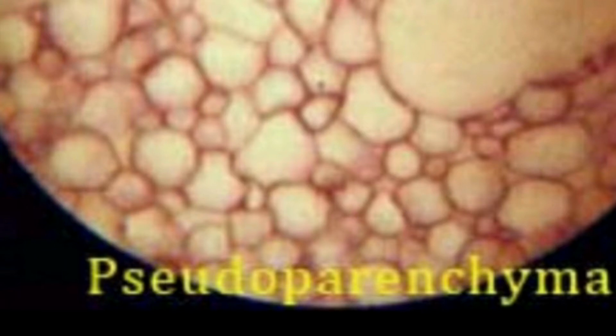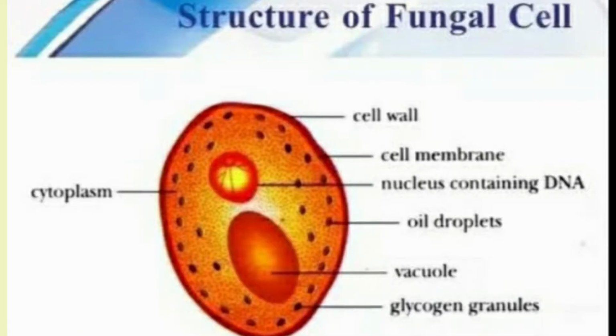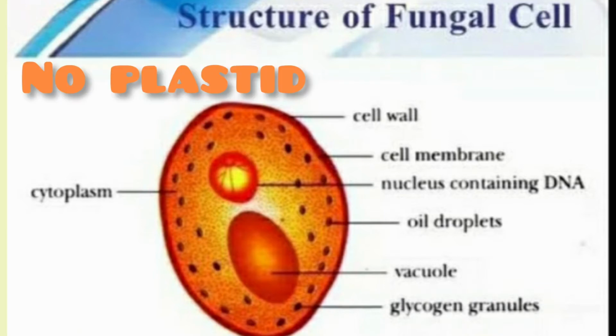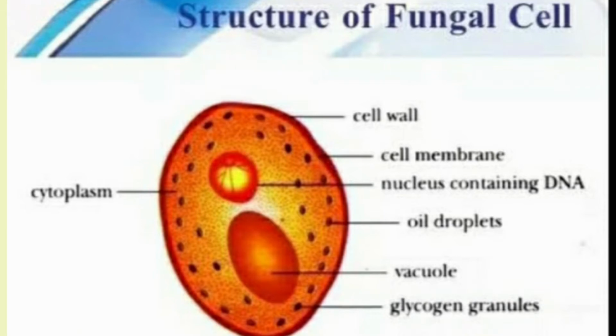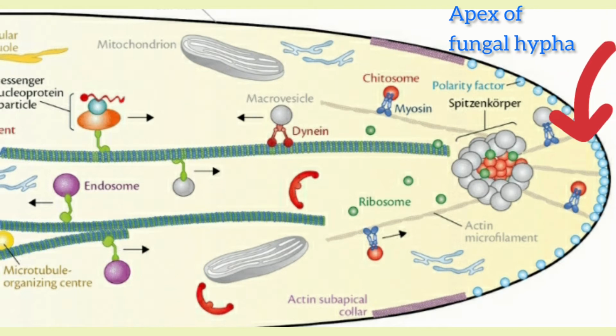Fungal cells. Fungal cells are eukaryotic cells. Cell wall is present. All the membrane bound cell organelles like in a eukaryotic cell are present except the plastid. They possess a plasmalemma that bears coiled membranous outgrowths known as lomasomes that lie below the cell wall.